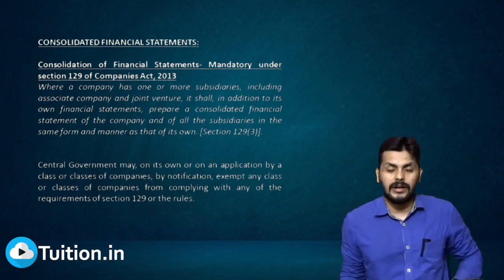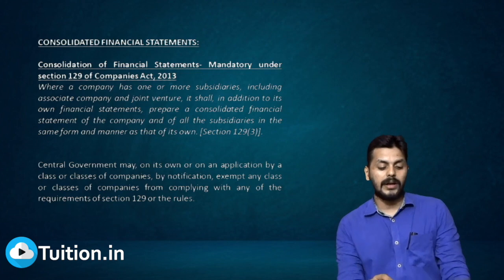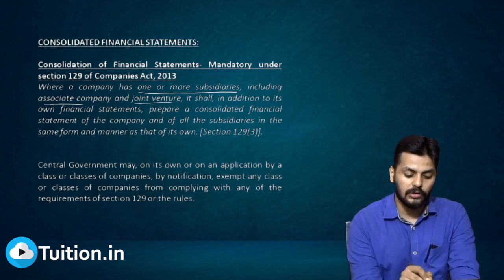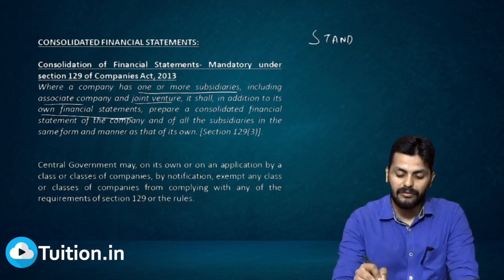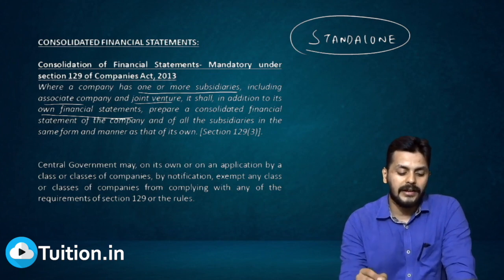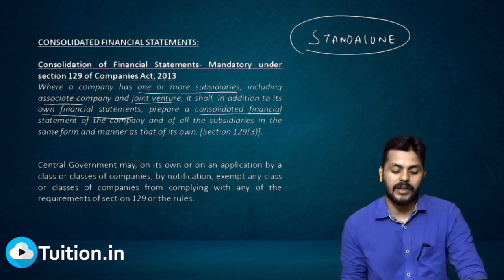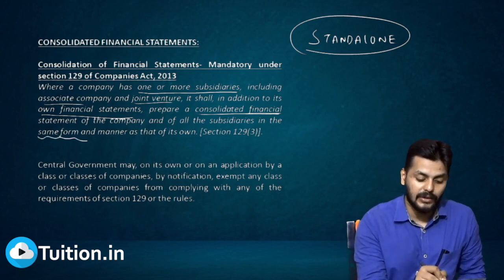As I told you, we start with the fact that under section 129 consolidation is mandatory when a company has one or more subsidiaries, including an associate or a joint venture. It shall, in addition to its own financial statements, which are called standalone financial statements, prepare a consolidated financial statement of the company and of all its subsidiaries in the same form and manner as its own.